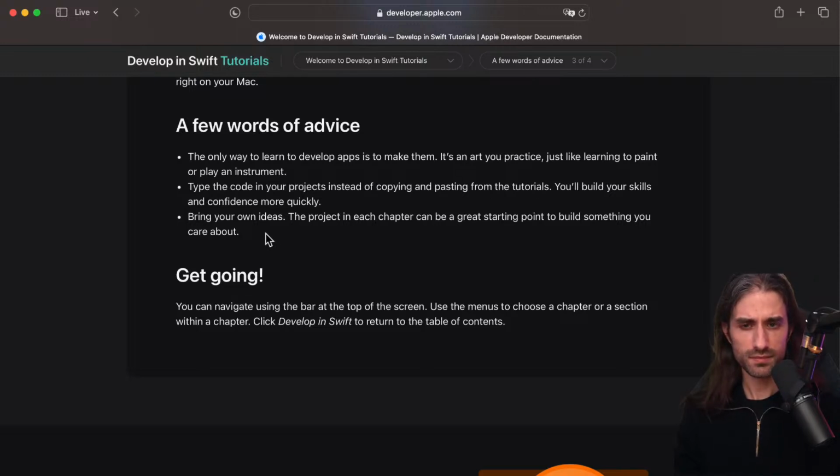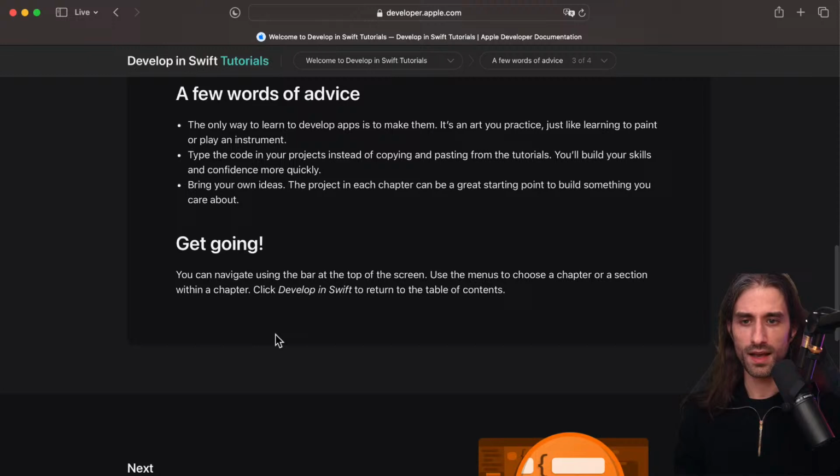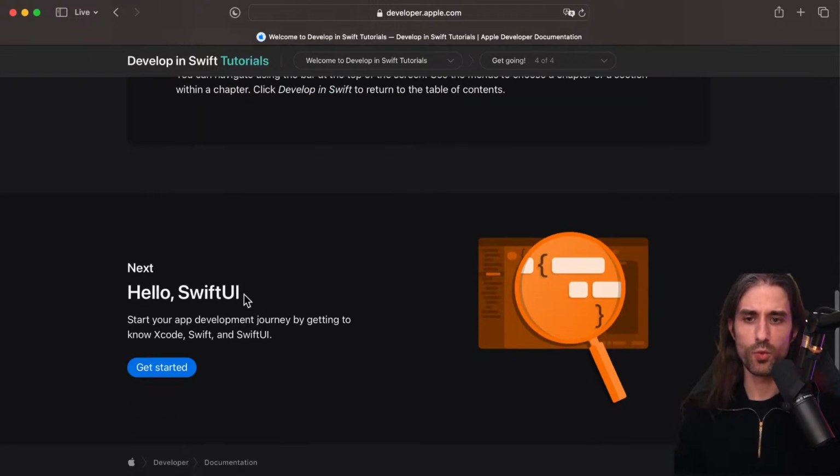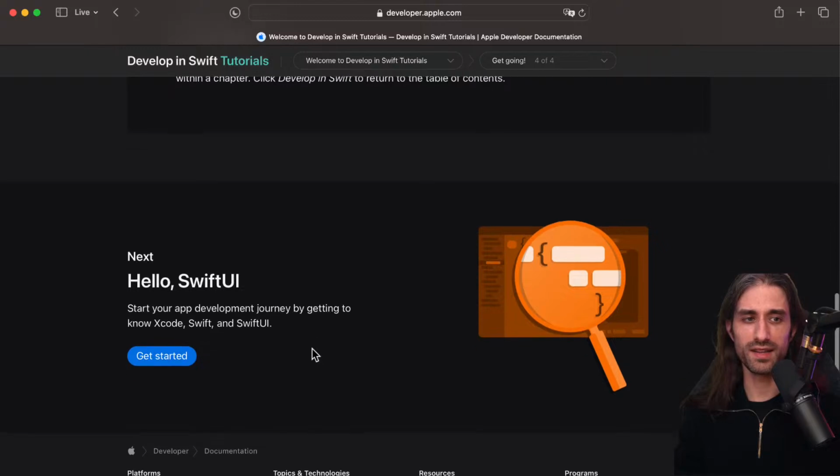And with the code completion in Xcode, it doesn't take as long as it seems. And finally, bring your own ideas. The project in each chapter can be a great starting point to build something you care about. So if you have ideas on how to improve and how to go further, please do it. The tutorials are a starting point, but they should by no means be a limiting scope. You can always go beyond that scope. And so it's time to get going. We can navigate using the bar at the top, use the menu to choose, and we'll do things linearly. So we're going to move on to the next chapter, which is about getting started with Xcode, Swift, and SwiftUI.